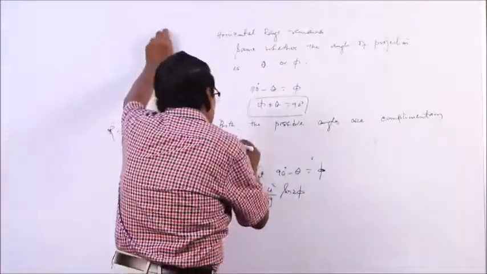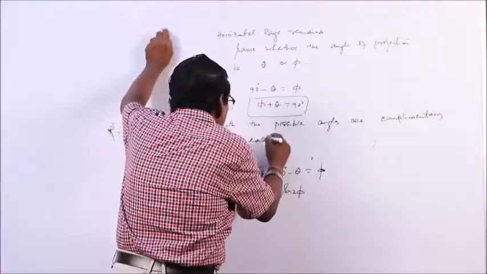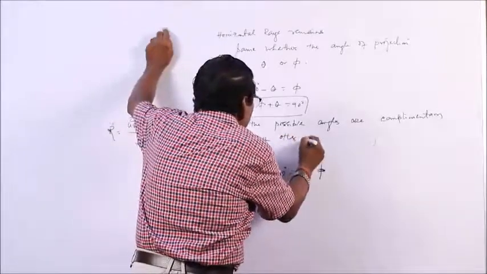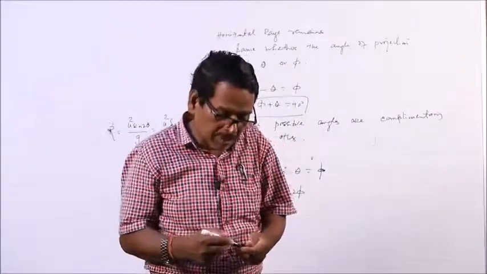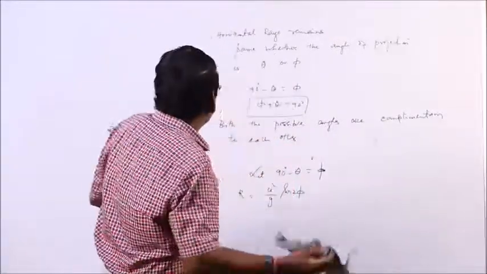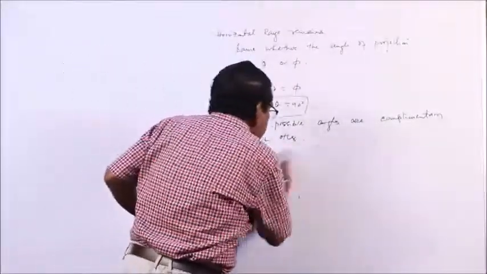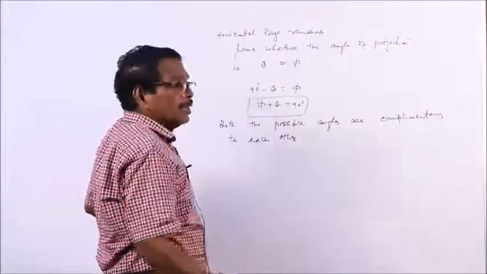Both the possible angles are complementary to each other. Where the sum of both the angles becomes 180 degree, they are not complementary, they are supplementary to each other. Remember the complementary or supplementary. So, there are always two possible angles of projection for the same horizontal range.